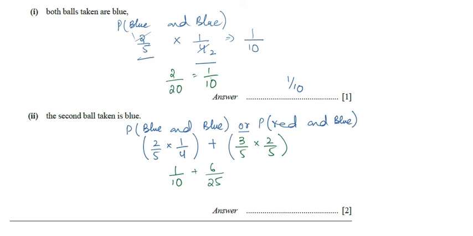Now if we take the LCM, here the LCM will be 50. Okay, and in the numerator we will get 5 plus 2 times 6, that is 12. So 5 plus 12 is 17 upon 50. So the simplest answer of this part is 17 upon 50. Okay, according to the second part, the second ball must be blue. Okay, so here we have the second ball as blue, and the first ball can be blue or it can be red.